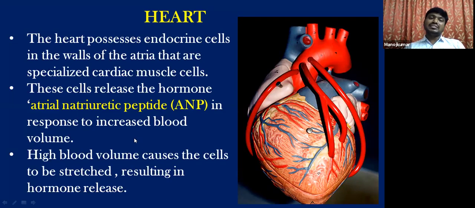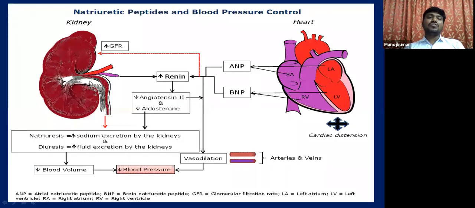This is the function of the natriuretic peptide hormone secreted by the walls of the heart, especially the atrial myocytes.